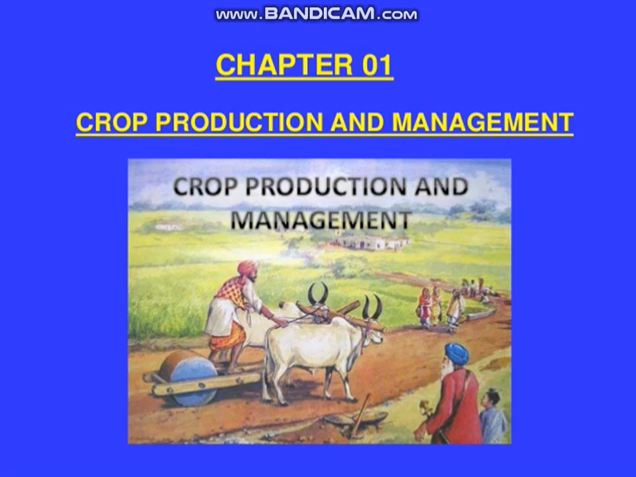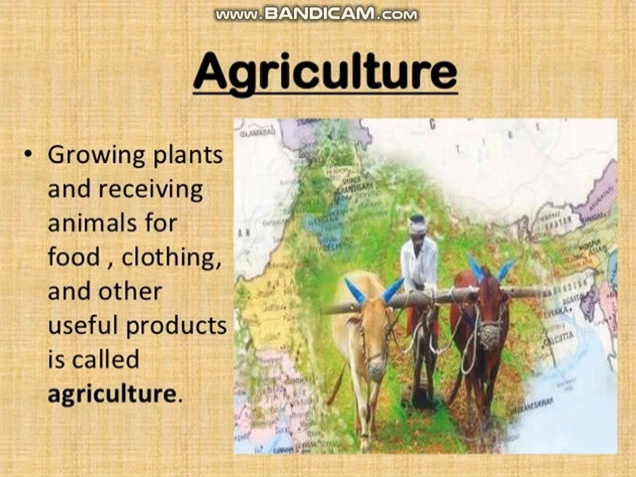Good morning everyone. Today we are going to start the first chapter of science, that is crop production and management. In this chapter we are going to study about crop plants, crop seasons, basic practices of crop production, followed by food from animals, that is animal husbandry. So let's start with the first topic of the chapter, that is agriculture.